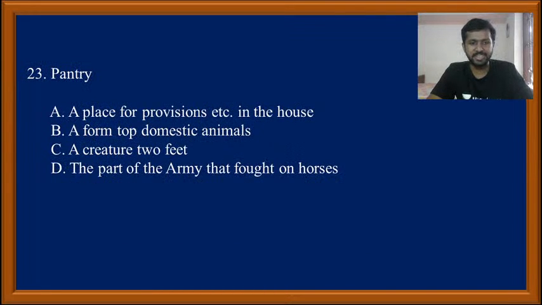So next one is pantry. What do you mean by pantry? A place for provisions etc. in the house, a farm top of domestic animals, a creature with two feet, the part of the army that fought on horses. So what is the meaning of the word pantry? P-A-N-T-R-Y, pantry. Third question, my dear students, pantry means what?